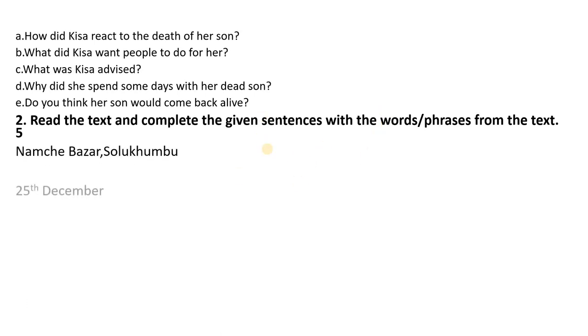So Namche, Solukhumbu, 25th December. Dear Sharu, this is the letter, okay?